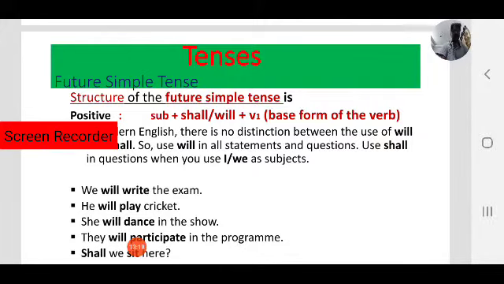verb. So let us see the structure of the future simple tense. Future simple tense: subject plus shall or will plus base form of the verb. Subject means, as you know, first person, second person, third person, singular and plural. In all subjects we use shall or will.